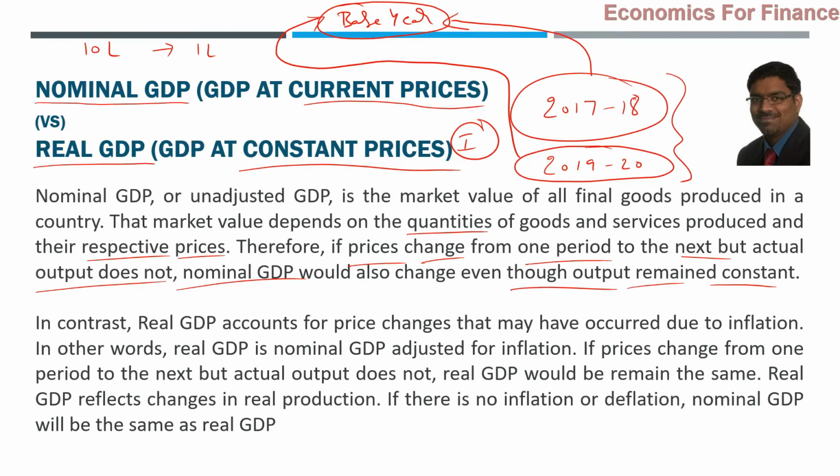For convenience, how much will be the price per ton? That will be 10,000 rupees per ton. So 10,000 rupees is the price of cement per ton in one year. Actually, what happened is that in the next year, the same 10 lakh tons of cement is produced next year also.